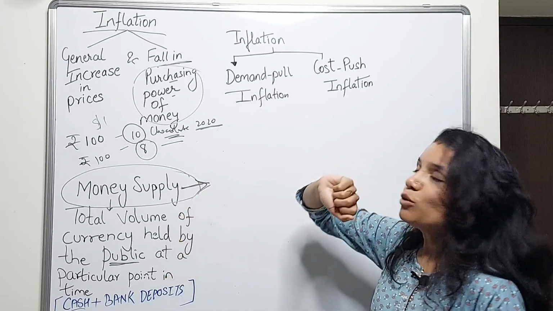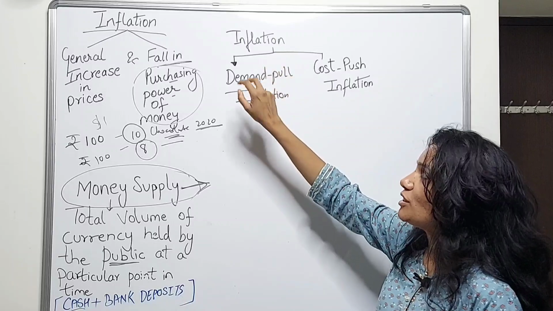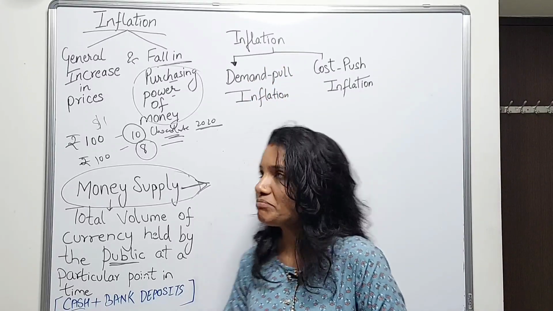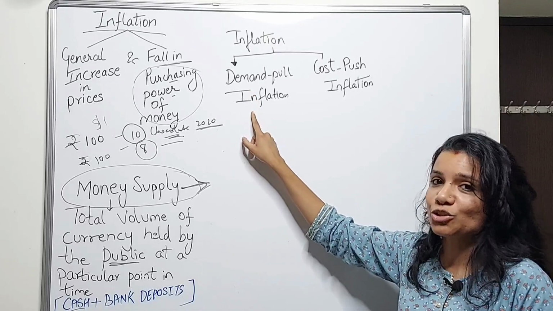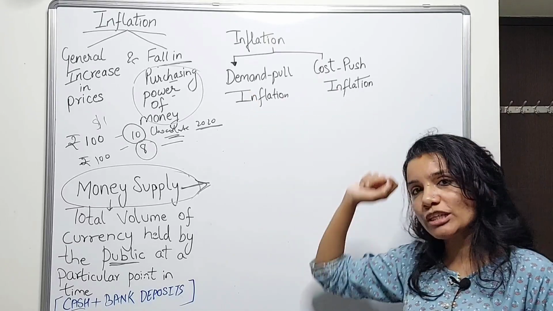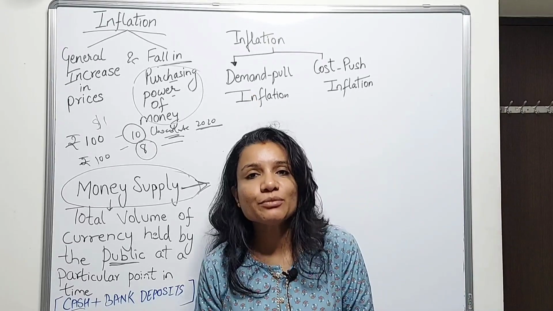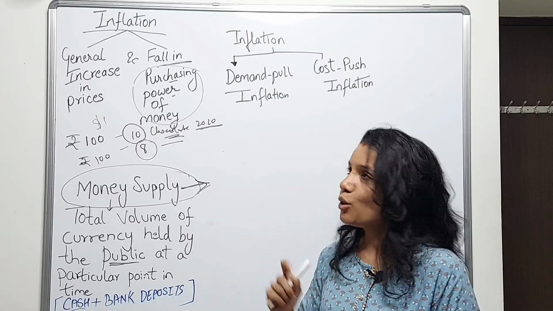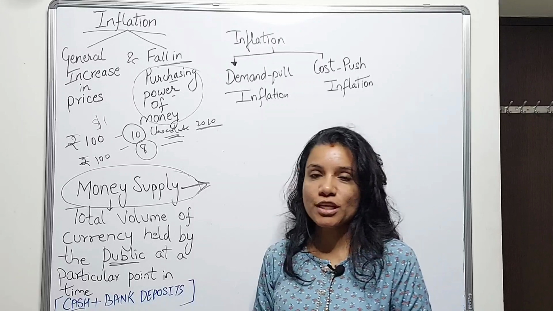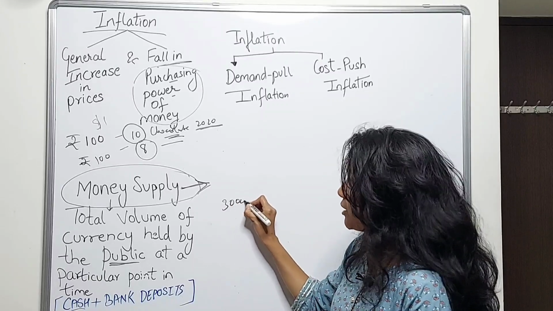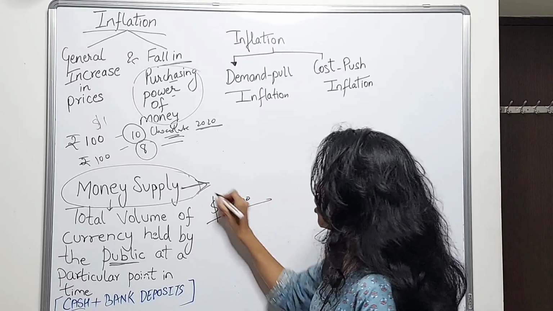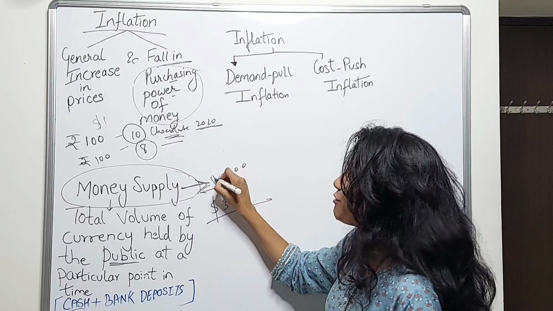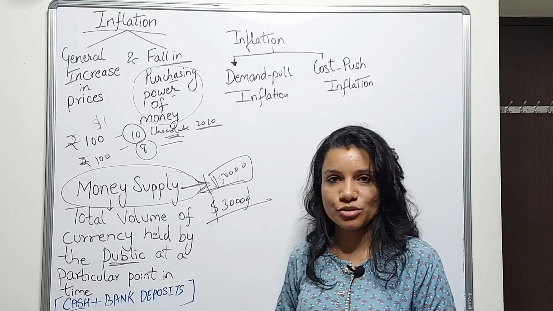In this, we have one more topic to be covered: inflation and its types. Now, inflation is of two types: demand pull inflation and cost push inflation. Now, the examples that we took of chocolates or the business school seats was demand pull inflation. The cost was $30,000. It was increased to $50,000 per course.